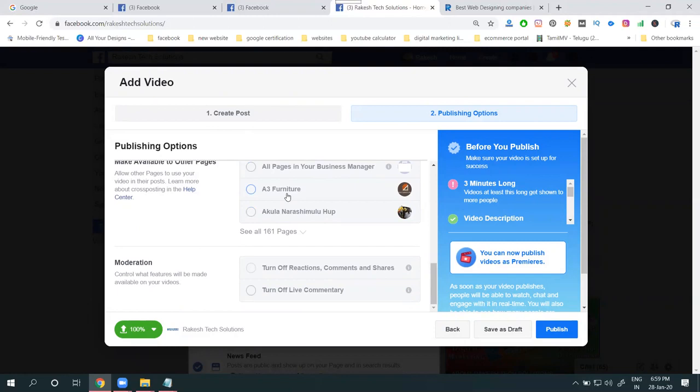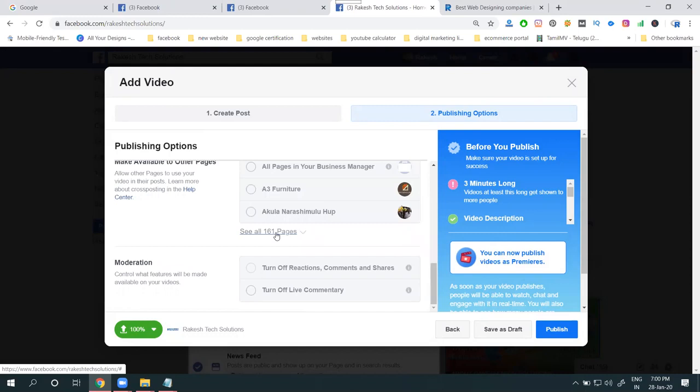We can share to other pages also. From one page, you can share your video to another page also. Only video is possible; image is not possible. So these are the options. Total how many pages are there? More than 161 pages are there. We can share to another 161 pages also.